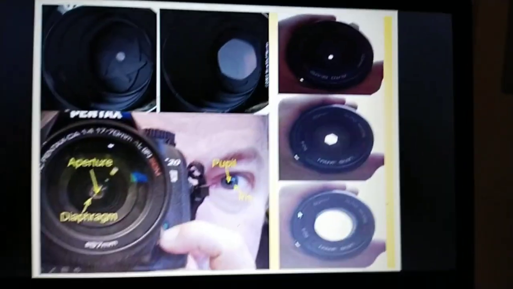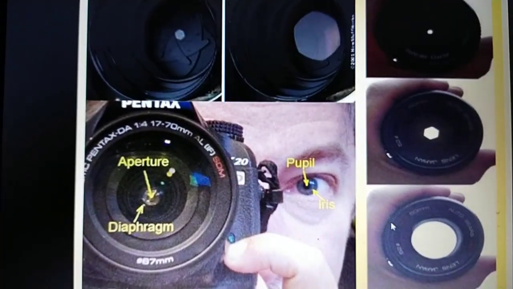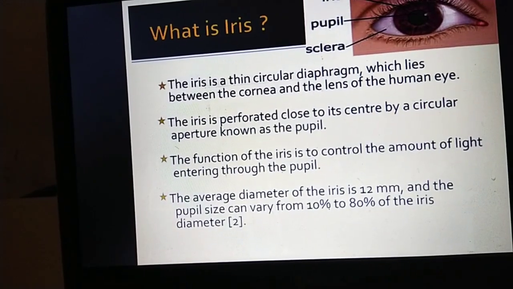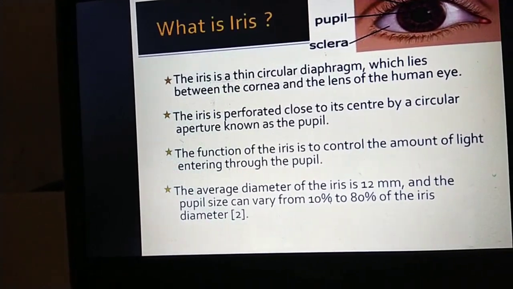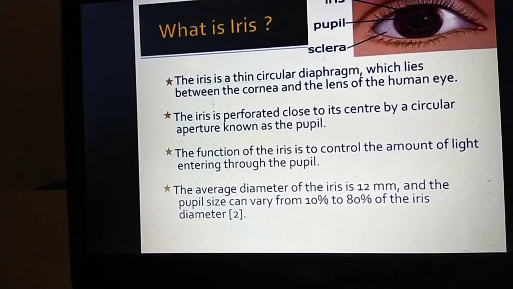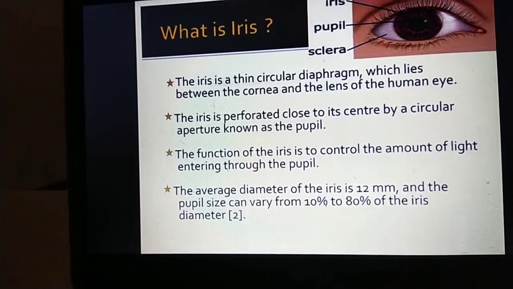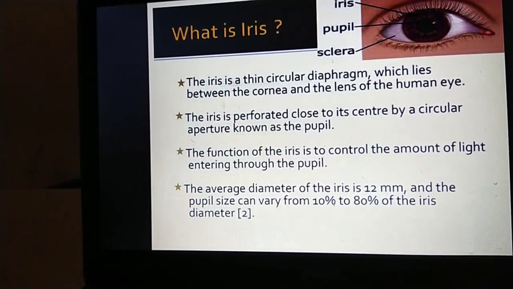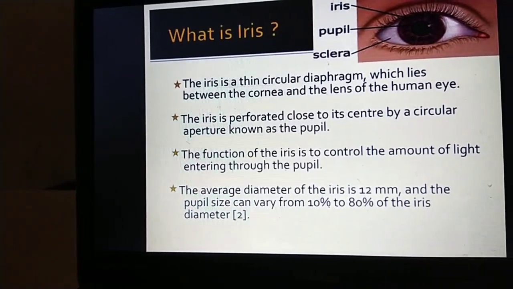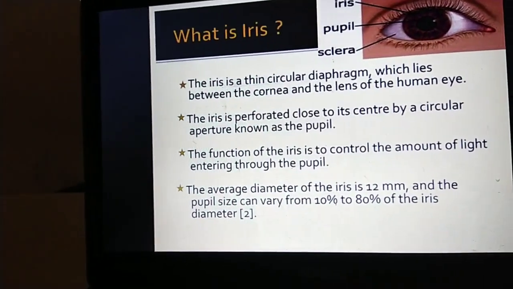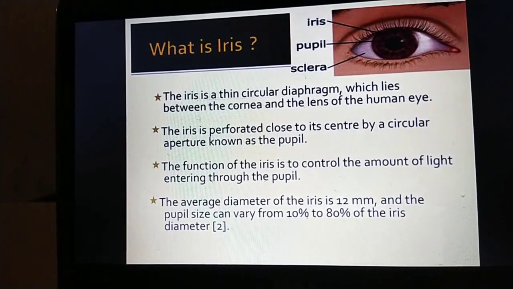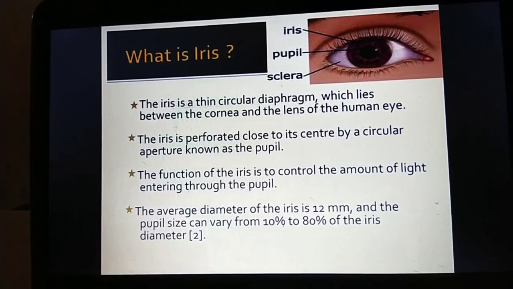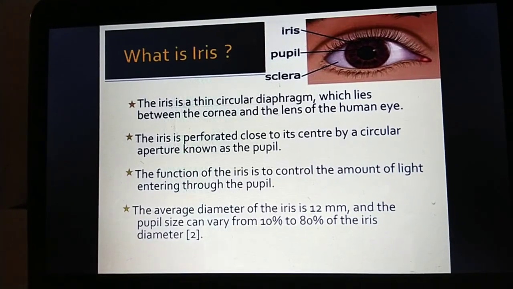You can go to the next slide. What is the iris then? The iris is the colored part of the eye, and it controls the entering of light. It is located between the lens and cornea. The iris is a thin circular diaphragm which lies between the cornea and the lens of the human eye.